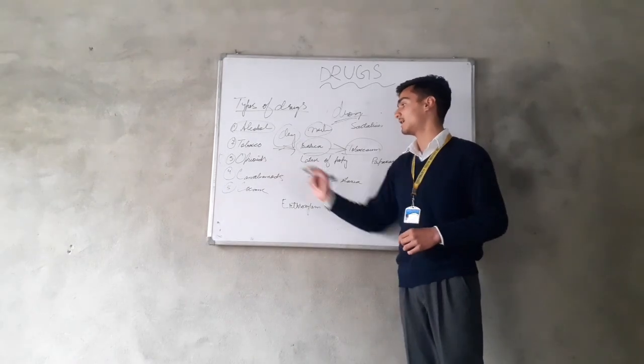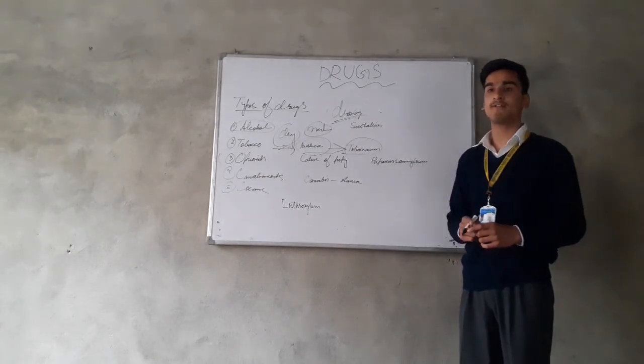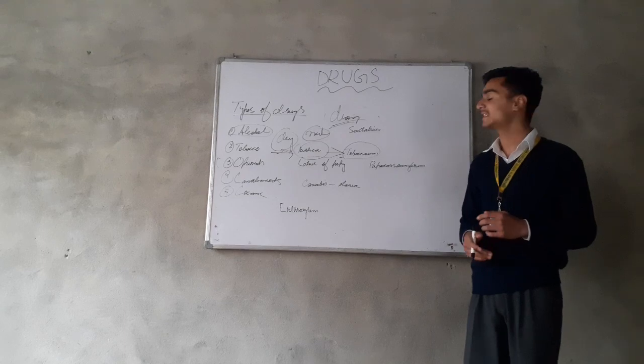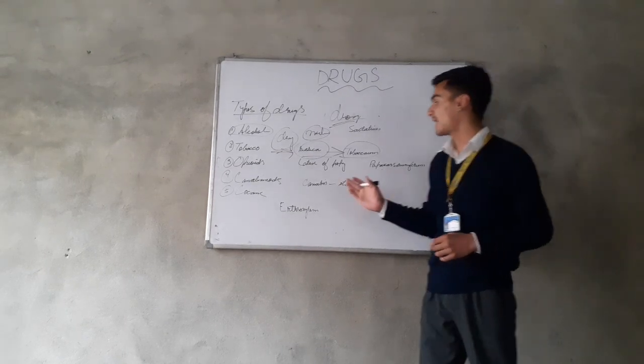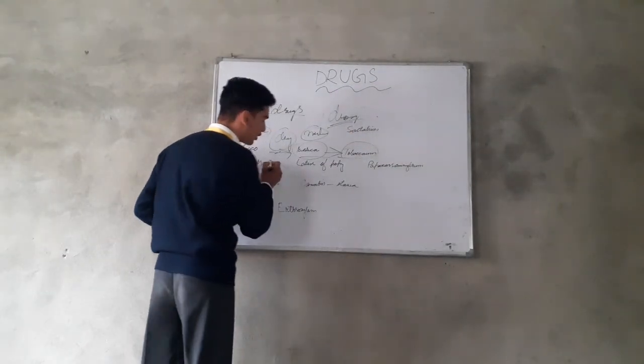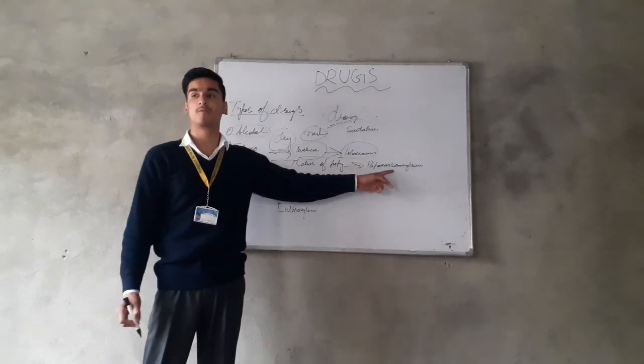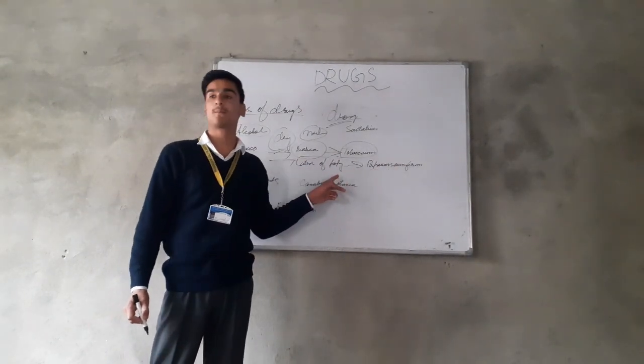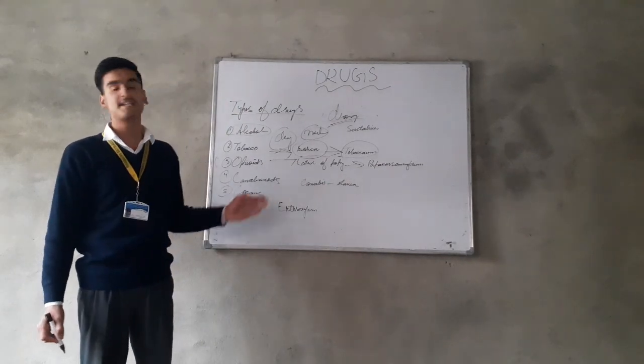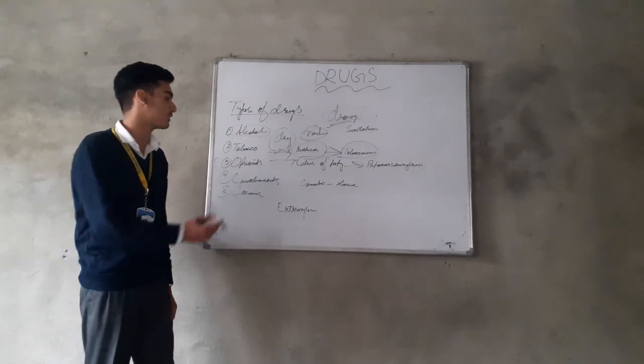The third one is opioids. Opioids are those drugs which bind with the opioid receptors present inside the nervous system. An example of opioids is the latex of the poppy, or we can say the latex of the plant Papaver somniferum. Papaver somniferum is the botanical name of the poppy plant. It is mostly cultivated in the area of South Kashmir.